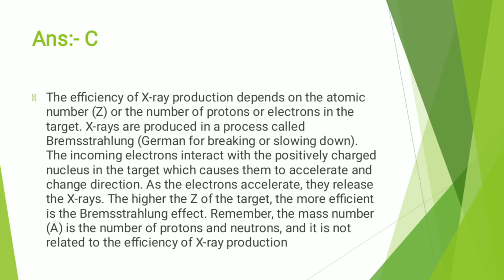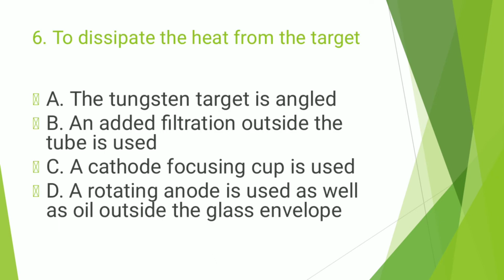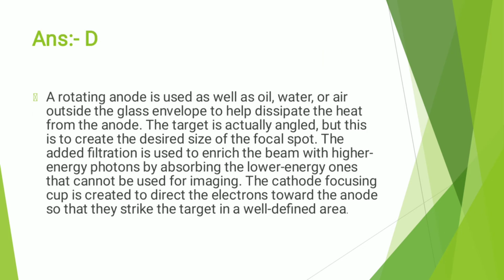The next question is, to dissipate the heat from the anode, we use, the correct answer is option D. A rotating anode is used as well as oil, water, or air outside the glass envelope to help dissipate the heat from the anode.